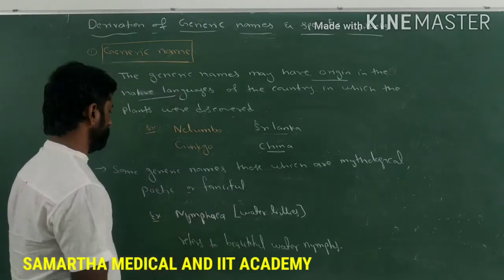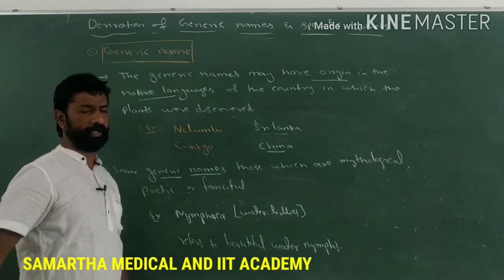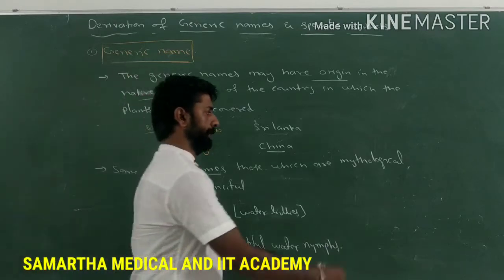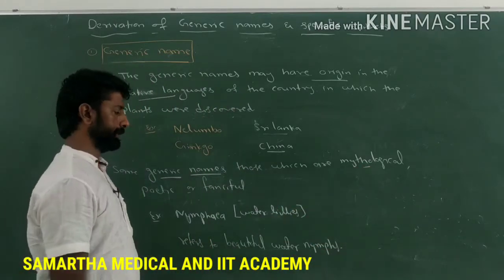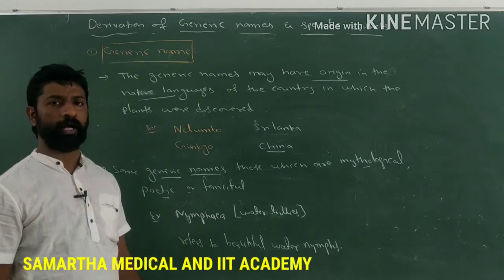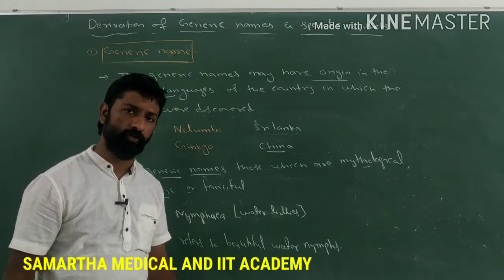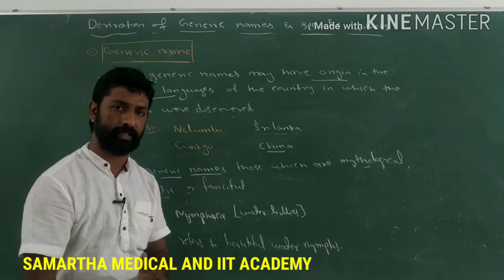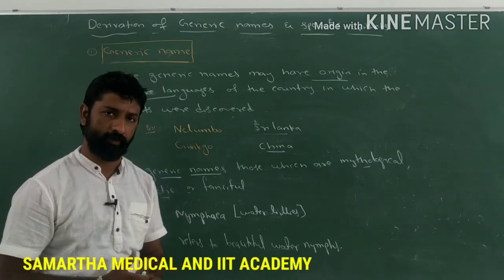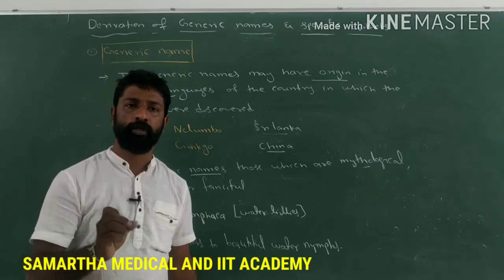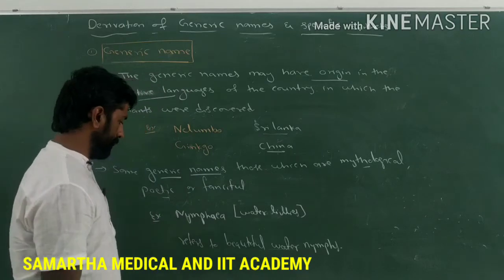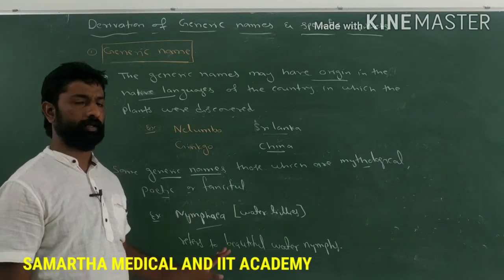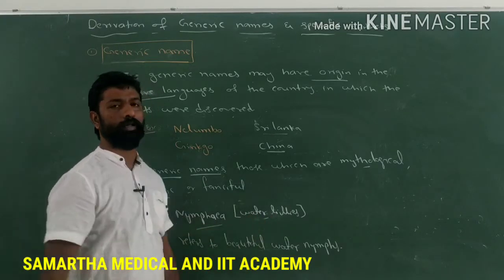Similarly, the generic name may be a mythological word, or a poetic word, or a fanciful word. Means it describes in a poetic or mythological manner, or fanciness is present in that particular name of the genus. Example, Nymphaea, which denotes water lilies.